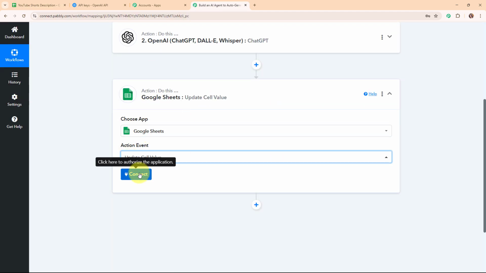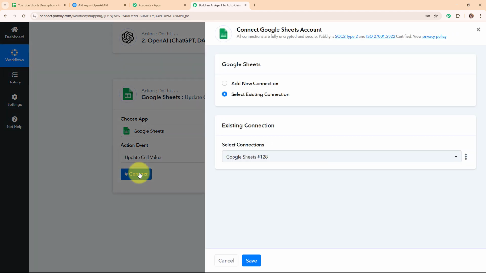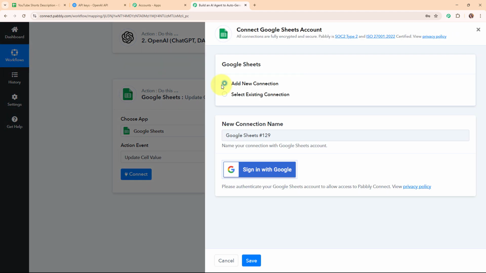Alright, so now to connect my Google Sheets with Pabbly Connect, I'm going to click on Connect. This time to build this connection, I'm going to select Add New Connection, because I've already connected my Google Sheets account with Pabbly Connect in my trigger setup, and this time I'm going to connect my Google Sheets with Pabbly Connect in an action setup. So that's why I'm going to select Add a New Connection.